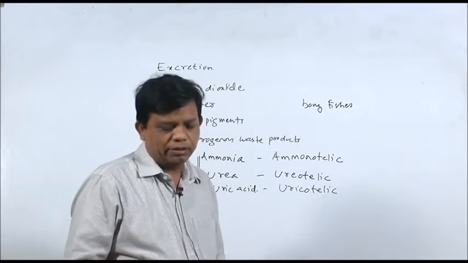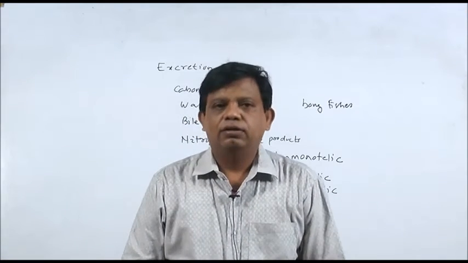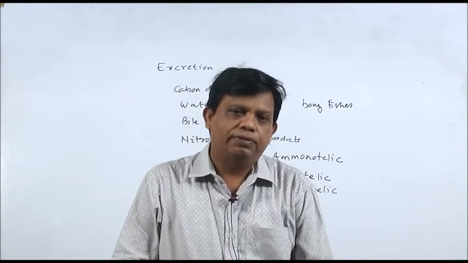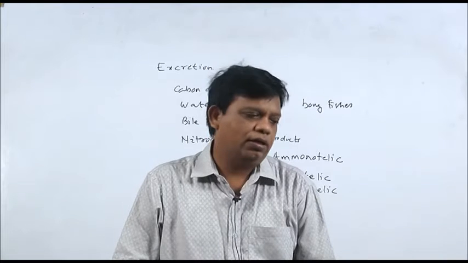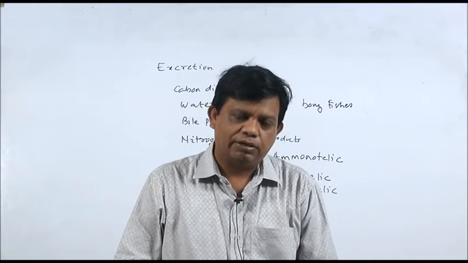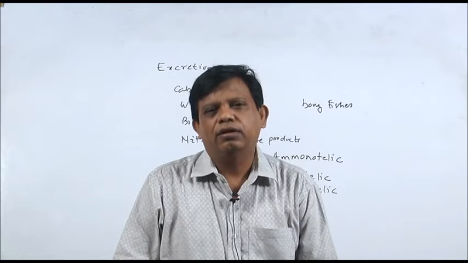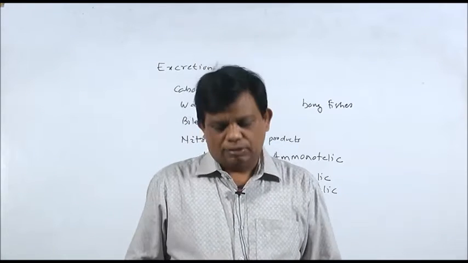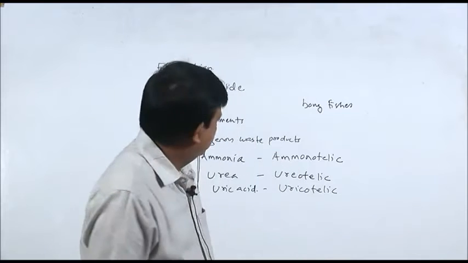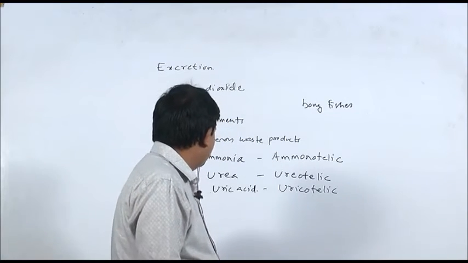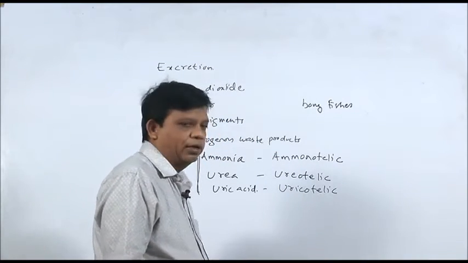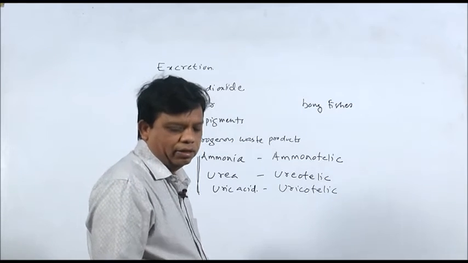That means in our case or in mammals, the chief nitrogenous waste material is urea. First ammonia is formed, then that ammonia is converted into urea. This process of conversion of ammonia into urea occurs in the liver.